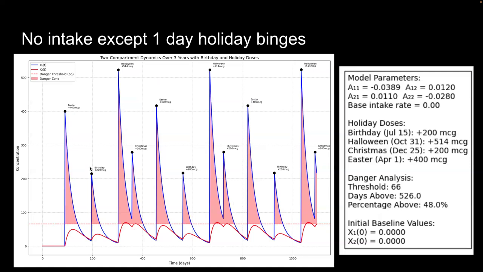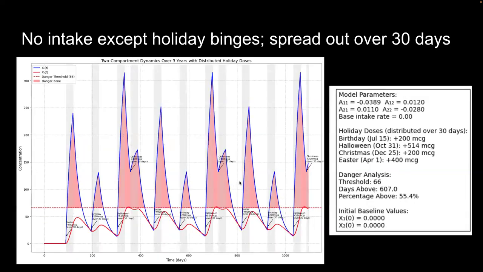We see that, of course, we have our spikes post holidays, and it slowly decreases, in fact, at a much quicker rate than the other cases, and that results in the least amount of days above this dangerous threshold, which would definitely make sense as we want to minimize that heavy metal intake. And finally, our last case is we have no intake of heavy metals at all, except on those specific holidays, and we spread it out over 30 days. This results in a good deal, but our spikes are significantly decreased compared to all other times where we try to minimize that heavy metal intake.